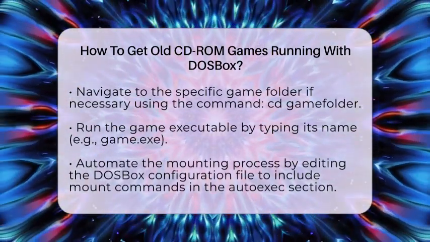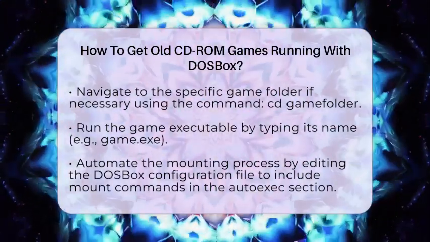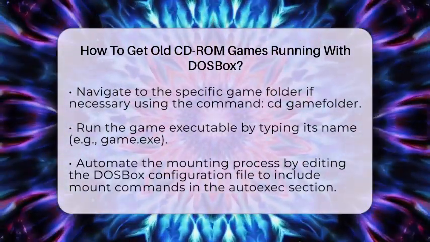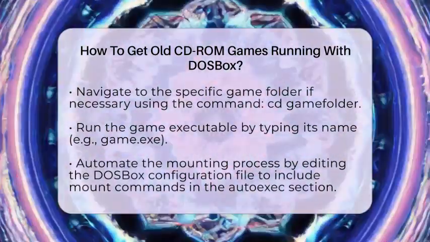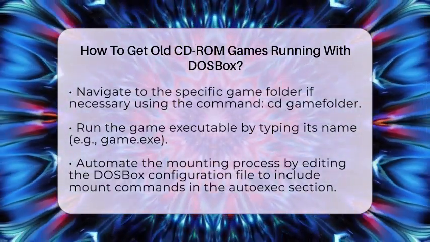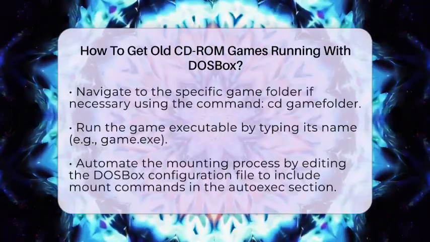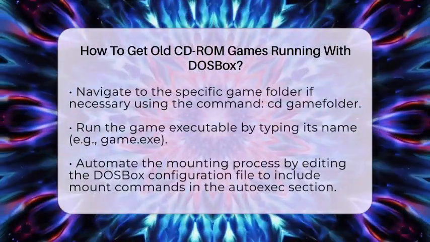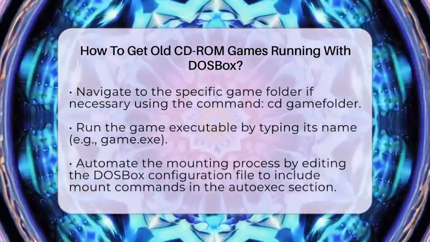Once you have mounted both drives, switch to the mounted C drive by typing C: and pressing Enter. If your game is in a specific folder, navigate to it by typing cd gamefolder. Finally, run the game executable by typing its name, such as game.exe.